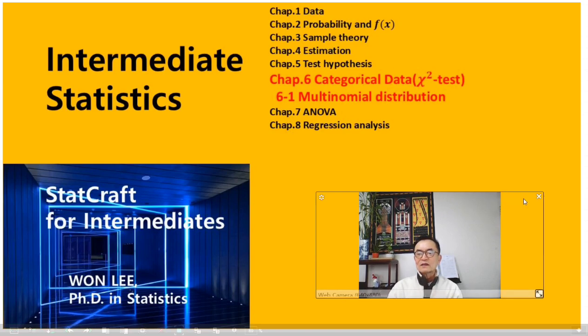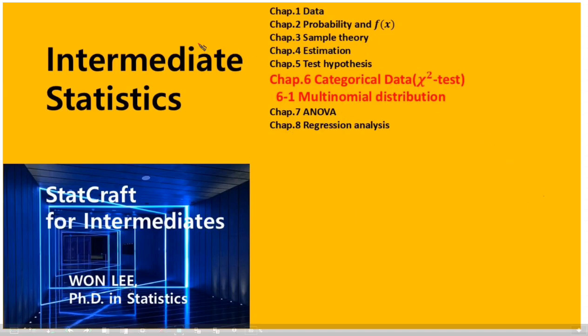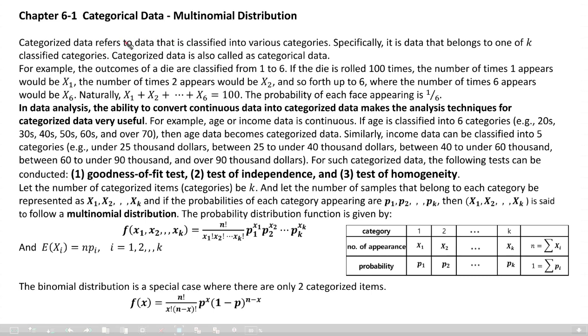All right, let's see. What is categorical data analysis? Categorical data follows a multinomial distribution. Multinomial distribution is an extension of binomial distribution. Categorized data refers to data that is classified into various categories. Specifically, it is data that belongs to one of k classified categories. Categorized data is also called categorical data, the same terminology.